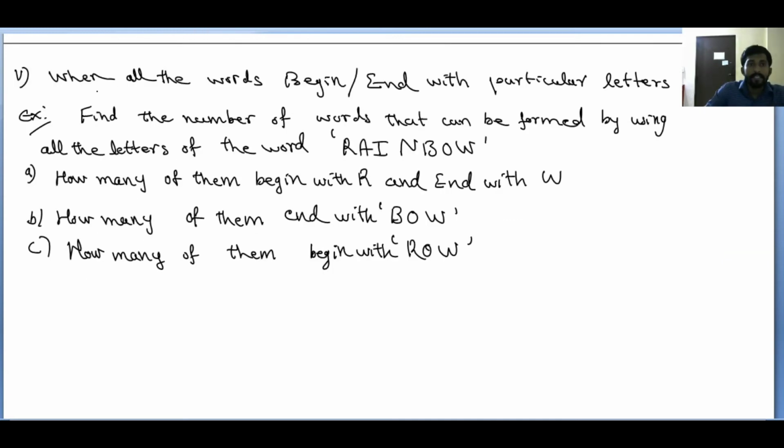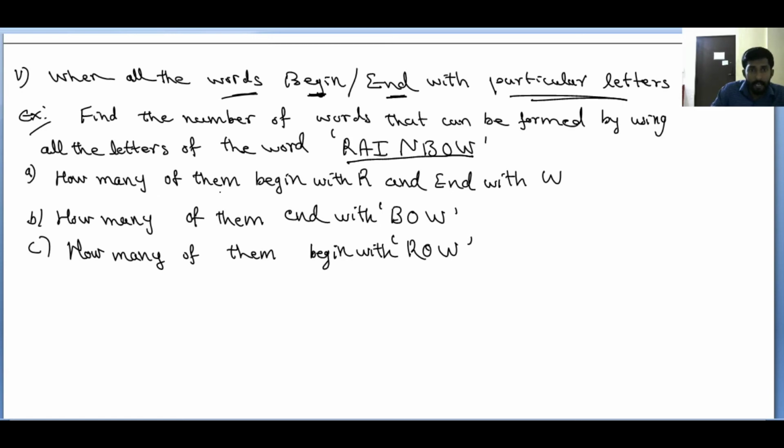See the next case, the fifth one: when all the words begin or end with particular letters. See again, words begin with and end with particular letters. I will explain this case with this example. Find the number of words that can be formed by using all the letters of the word RAINBOW. You need to make arrangements using the letters of the given word.